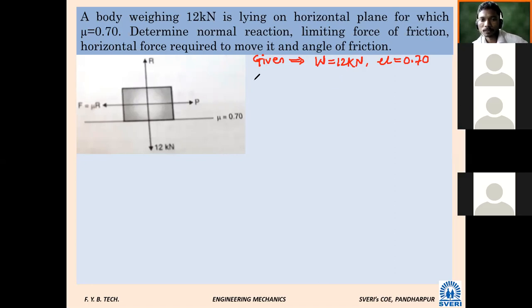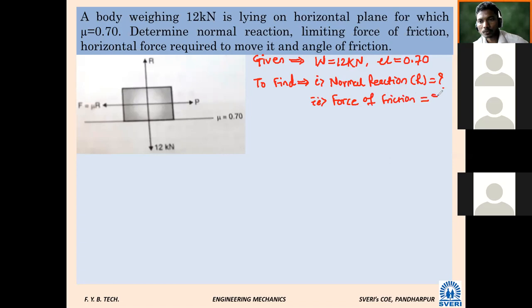What do we want to find? Normal reaction. So I will write here normal reaction. By which notation are we showing it? R. Again, what do we want to find? Limiting force of friction, or force of friction. I will write force of friction equal to F.